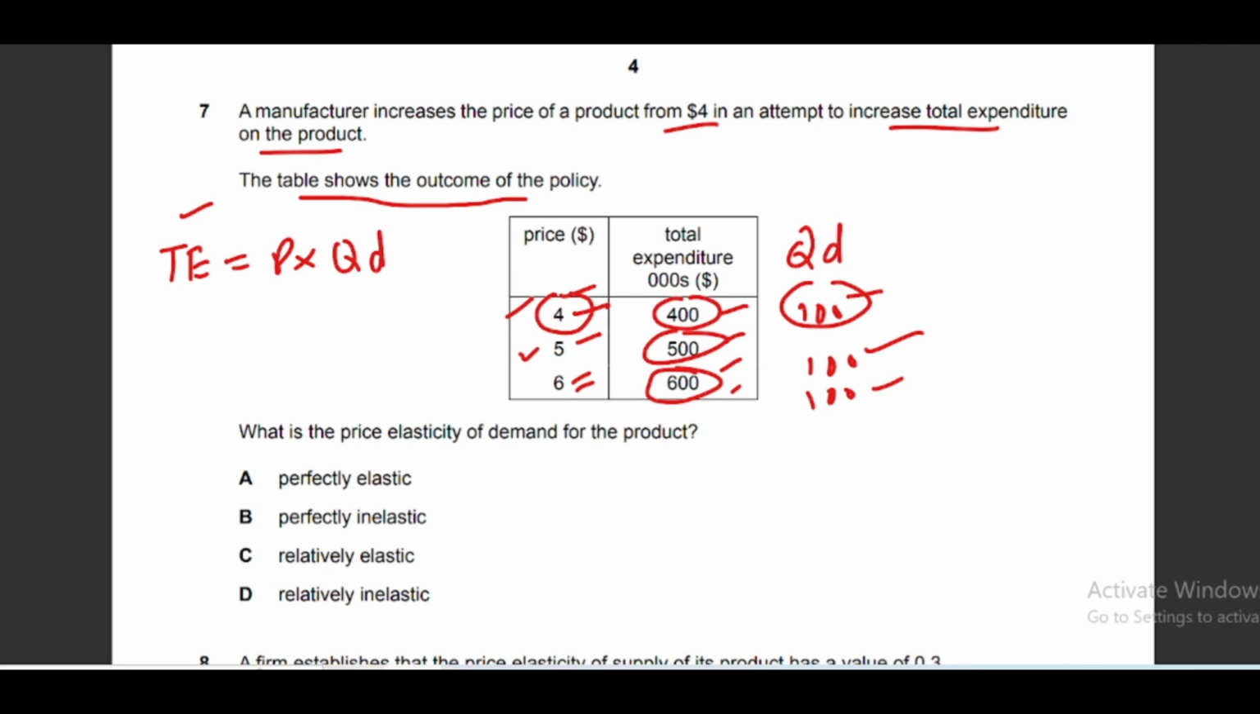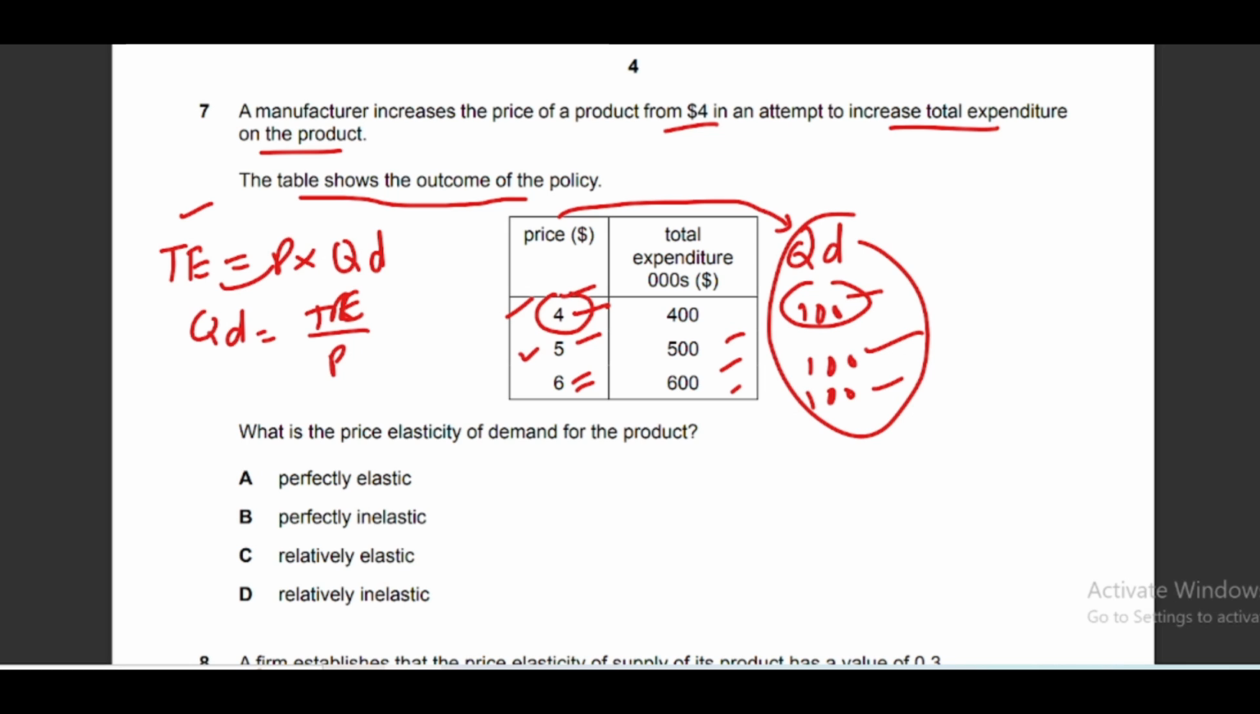To find out quantity demanded, you can just use the mathematical formula. Quantity demanded is equal to, we can shift price to the other side, so it will be total expenditure divided by price. So we have total expenditure 400 initially. 400 over 4 is equal to 100, 500 over 5 is equal to 100, 600 over 6 is again 100. So when a change in price has no impact on quantity demanded, it is totally insensitive. It means it is perfectly inelastic demand, right? So option B is the correct answer.